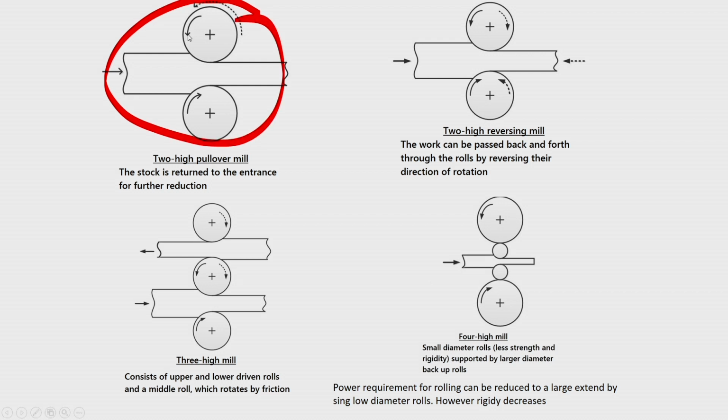So, in this, 2 counter rotating rolls are there with a proper roll gap between them. And then the strip enters from one end, with an initial thickness here, and the final thickness is something around here.